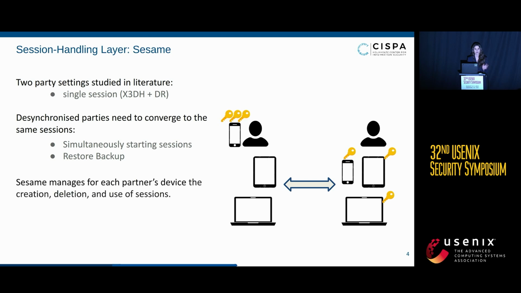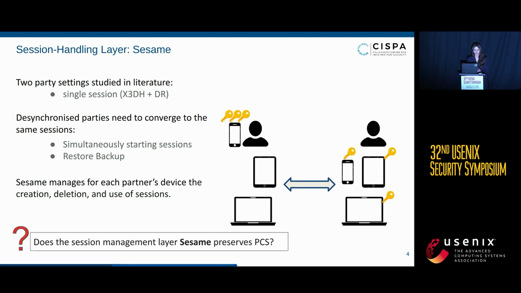To handle these complex scenarios, Signal introduced a session management layer, to be more precise, the Sesame algorithm, which is now responsible for managing, for each potential partner, each of their devices, and how they create, delete, and use the sessions within the messaging application. And at this point, we had the question: does this additional layer, this session management layer, still preserve the post-compromise security that we know the single session Signal achieves?